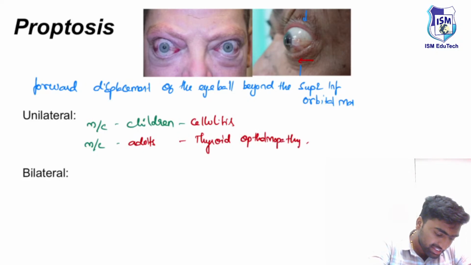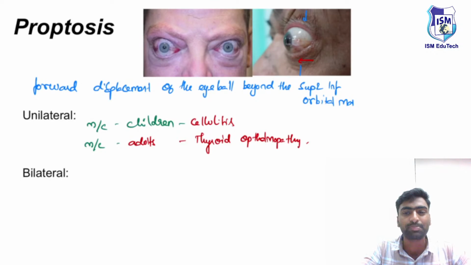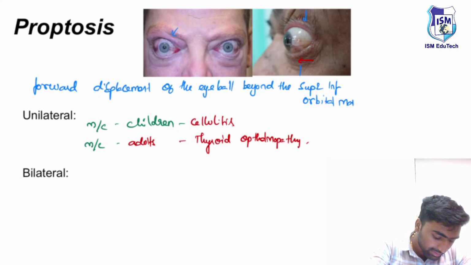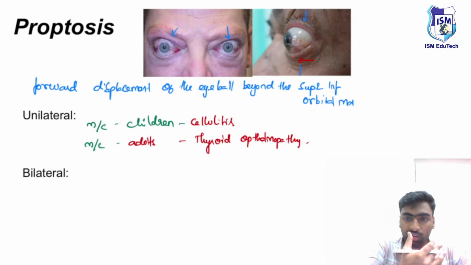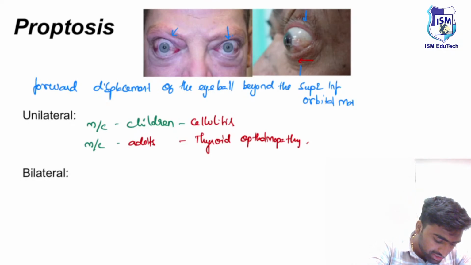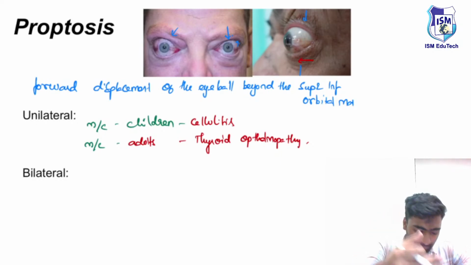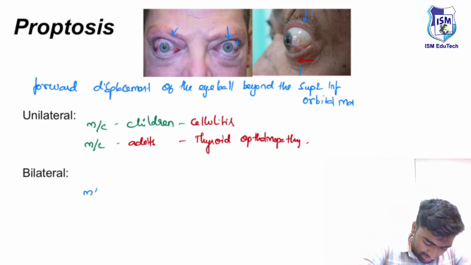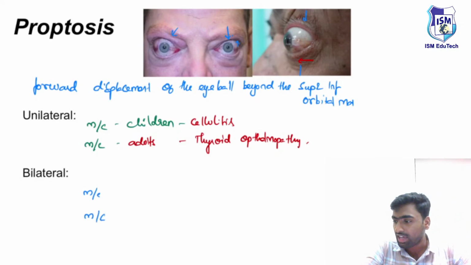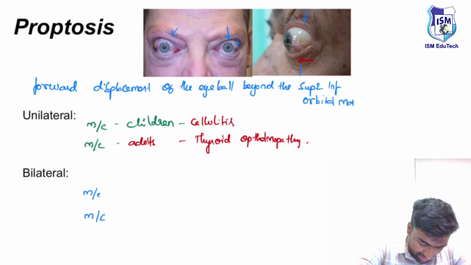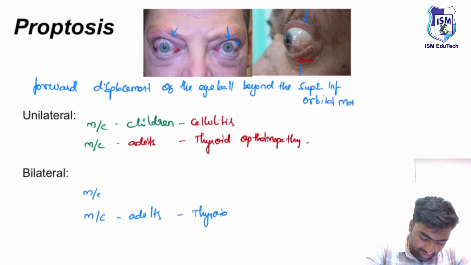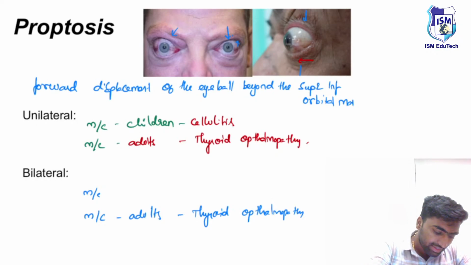If you see this image, you'll be able to appreciate the presence of bilateral proptosis, which means both eyes are involved. In these eyes you can appreciate the presence of lid lag, that is, lid retraction. These are typical features, and you can identify it's an adult patient. So the most common cause of bilateral proptosis in adults is the same, thyroid ophthalmopathy.